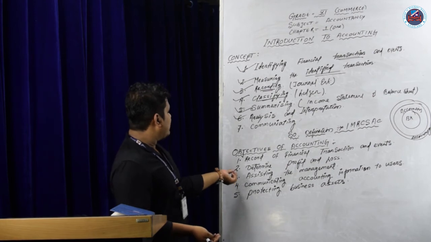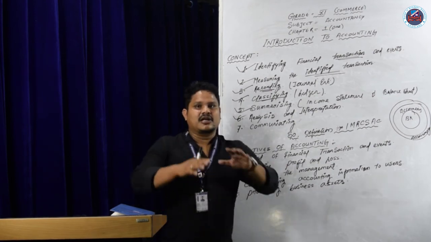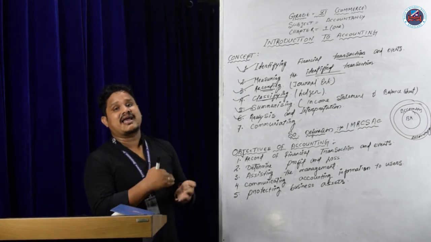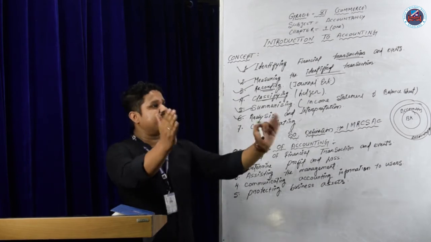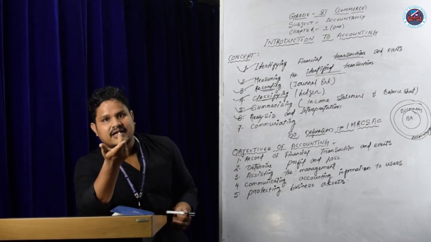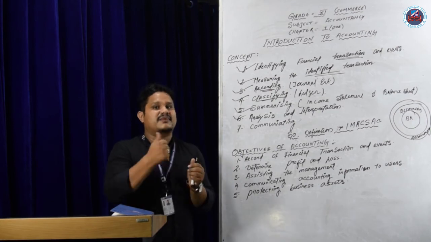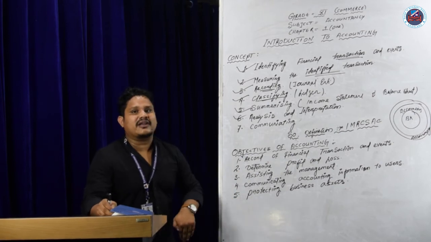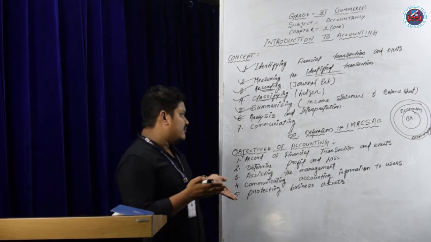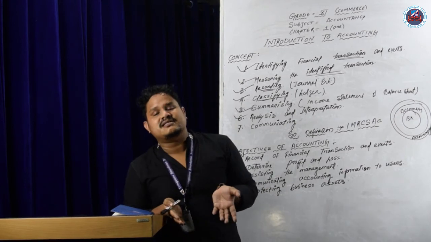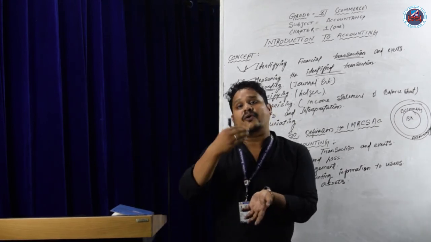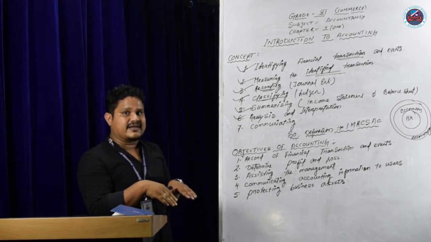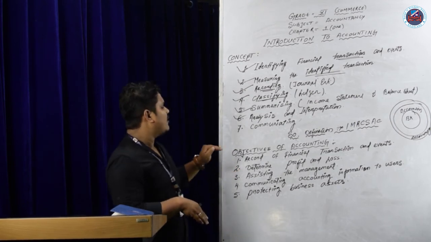Third objective, assisting the management. The whole management of the business is assisted by accounting. Why is this management there? Because of money. Wherever there are economic events, wherever there is money, there should be accounts, and that should be known by the management: what is going on in our firm. If they will not know what is happening in our business, how our cash is flowing, what is the use of that management? So the accountant should assist the management. That is the third objective.